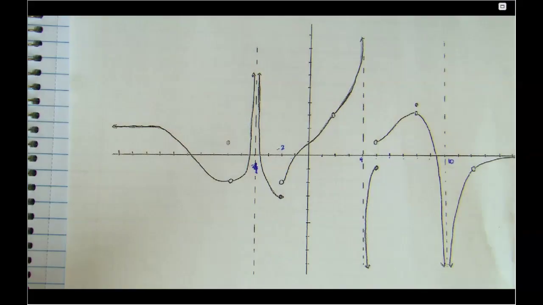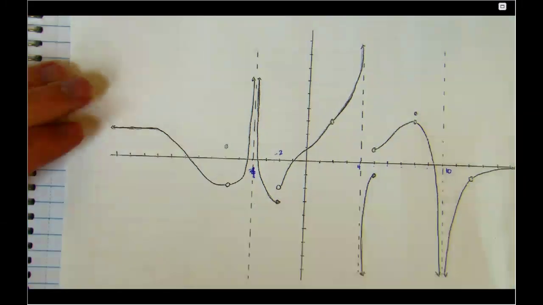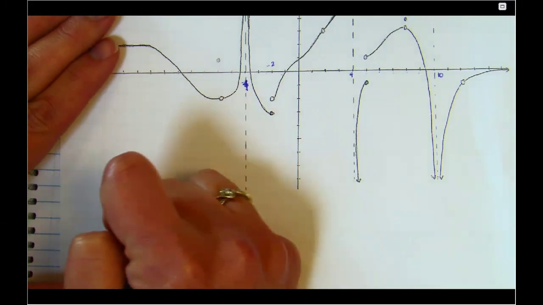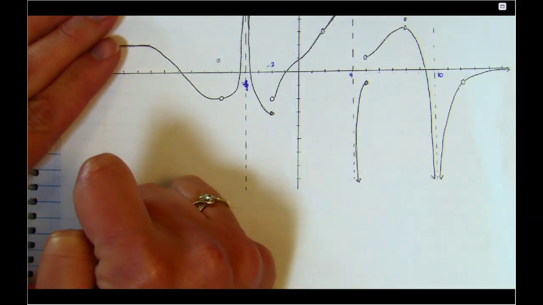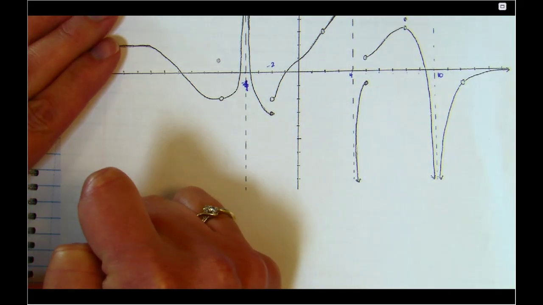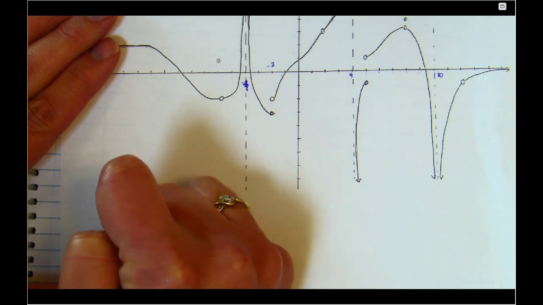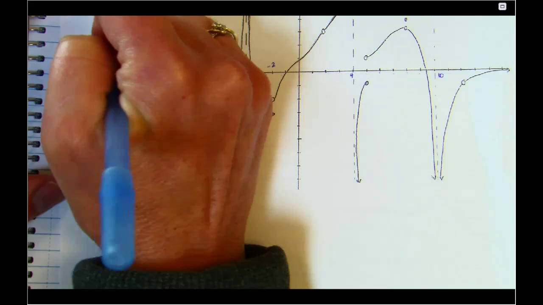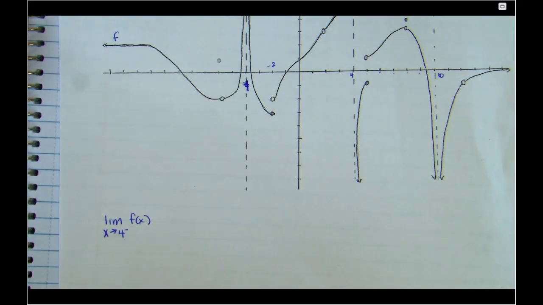Somebody asked me about horizontal asymptotes, and I said we do get to those. I can't remember what class. So let's do the limit as x approaches 4 from the left of f of x. Our graph is f of x. It's not labeled as such, but we'll label it f. So the limit as x approaches 4 from the left.